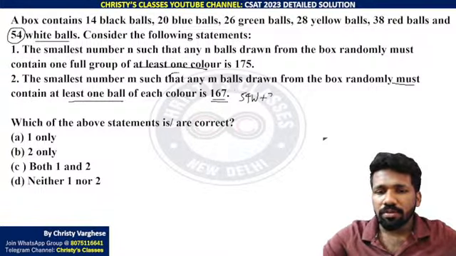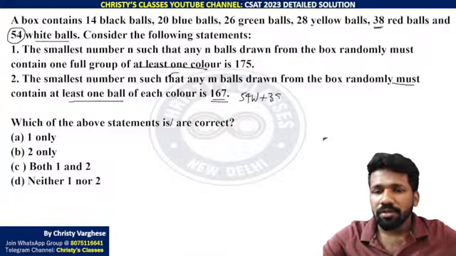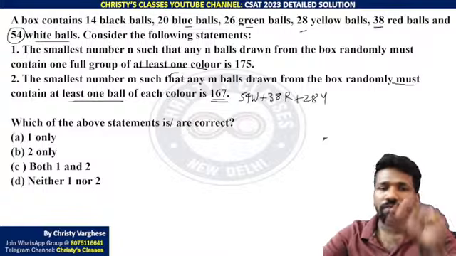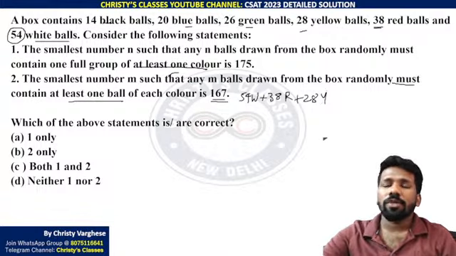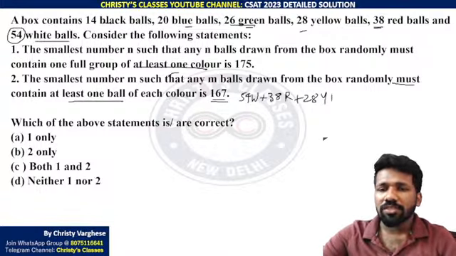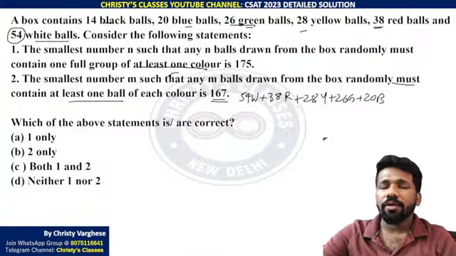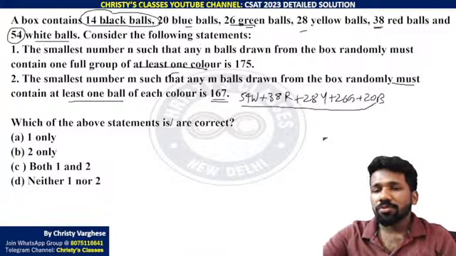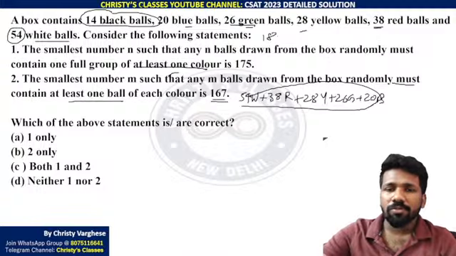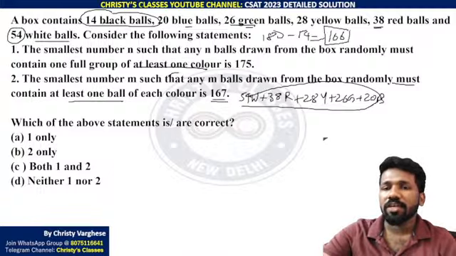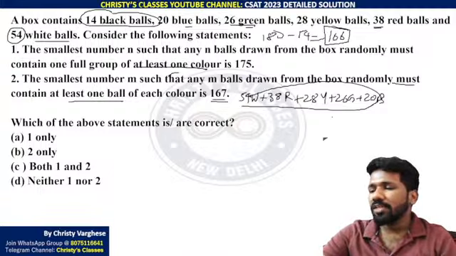38 red balls, that 38 is the next maximum number. So 38 red balls after that. Now you still didn't get yellow, green, blue or black. Then you get all 28 yellow, yellow, yellow 28 times. Then all 26 green. Then all 20 blue. Now except black balls, all other balls you have completely taken. Total 180 balls were there, except 14 black balls, that is 166 balls already taken. The worst case that can happen is this.